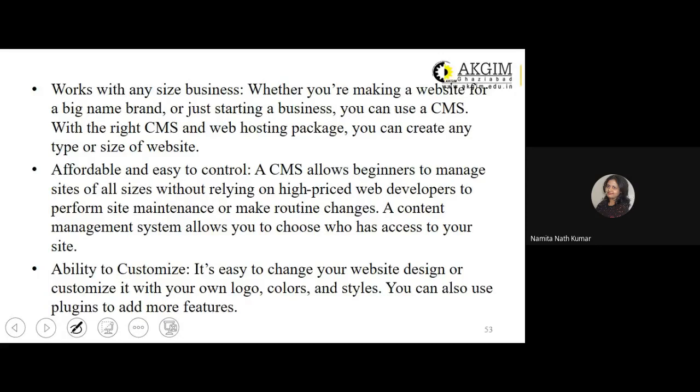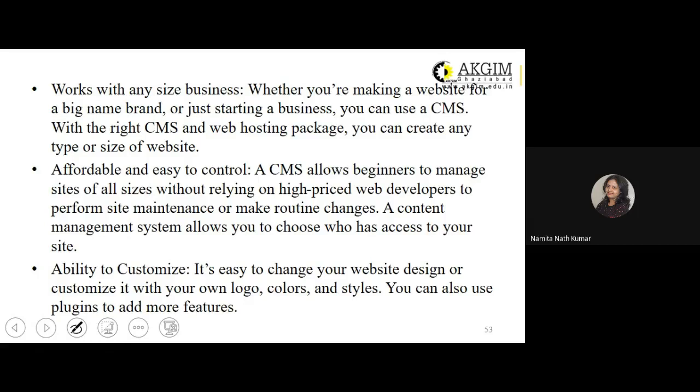Just understand, students, just creating a website and uploading it on the internet is not going to help you a lot, especially in the area of your digital marketing, because the content needs to be changing quite often. It needs to be dynamic, whatever content is available in the context of your business. So there has to be a lot of updations or changes.